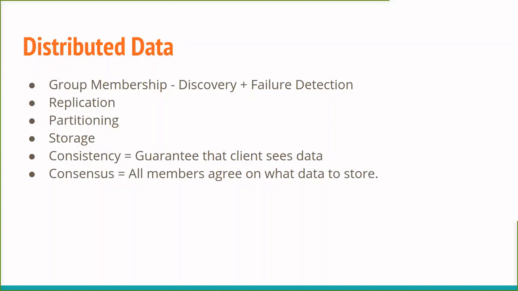The fourth is about storage. We split this data on multiple machines, but how that's stored on the disk or in files becomes a problem to be solved.